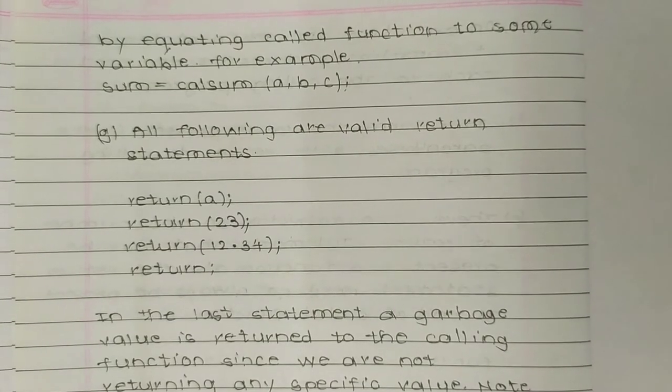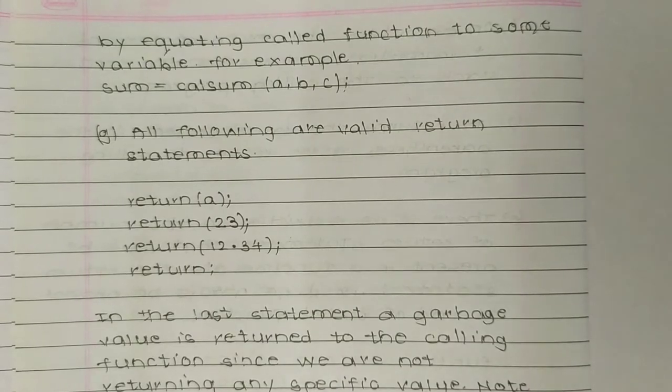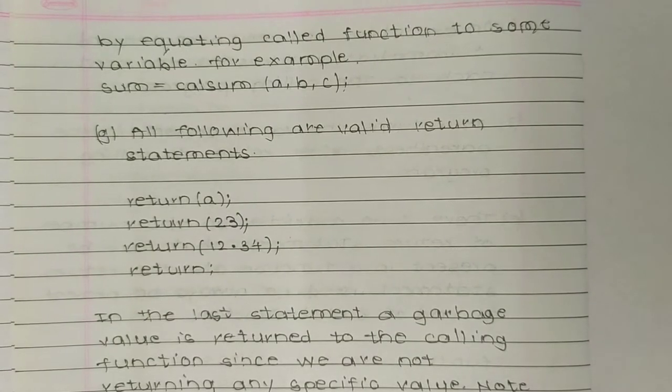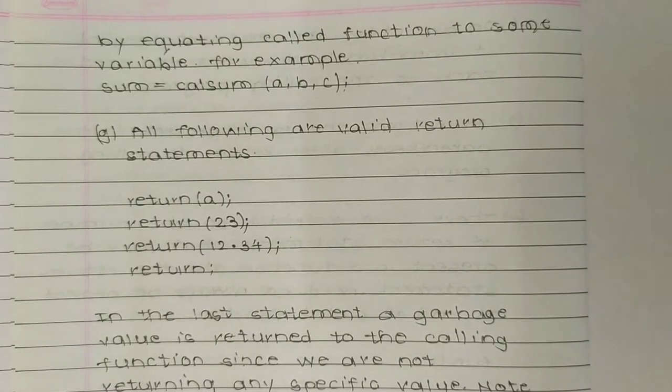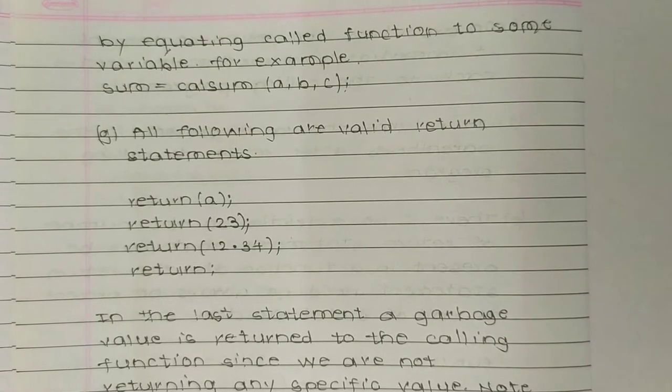It is accepted by equating the called function to some variable, for example, sum = calc(a, b, c). So we are equating the called function to some variable. Here sum is a variable and calc is a called function. So the returned value is stored in that variable. That means sum is equal to the output of calc. If the output of calc is a meaningful value, then it is stored in the program, that means it is stored as sum.